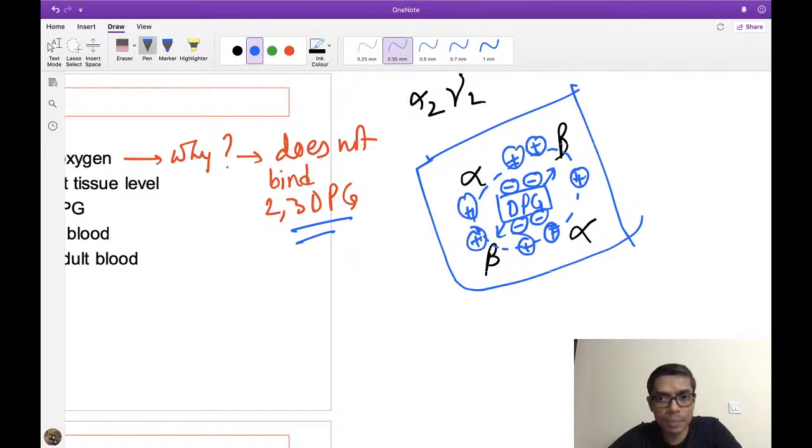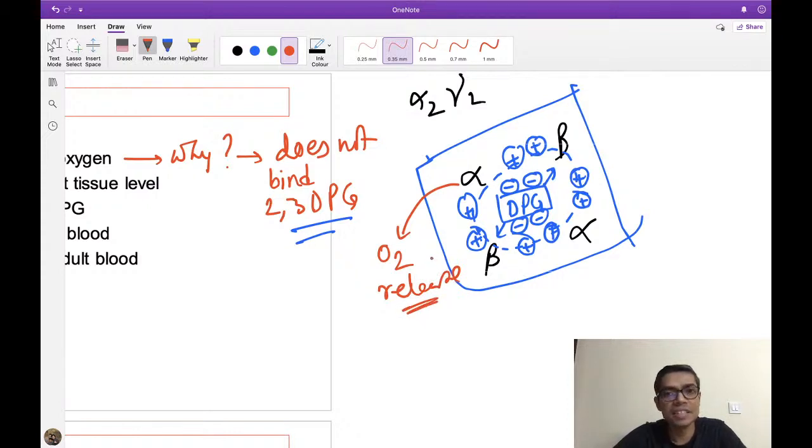Because of this positive charge on the beta chain and because of this negative charge on 2,3-DPG, they will interact with one another and bind with the hemoglobin molecule. After binding with the hemoglobin molecule, what will happen? The oxygen attached to the alpha chain will be released easily.